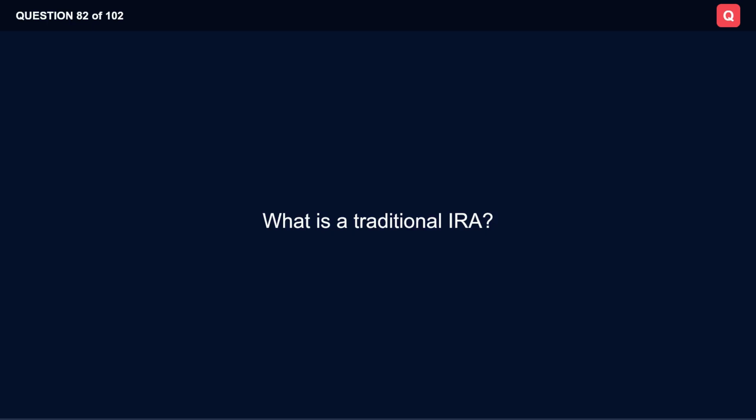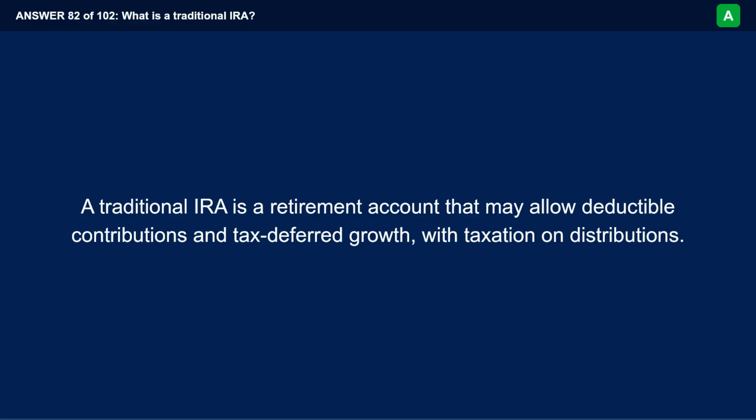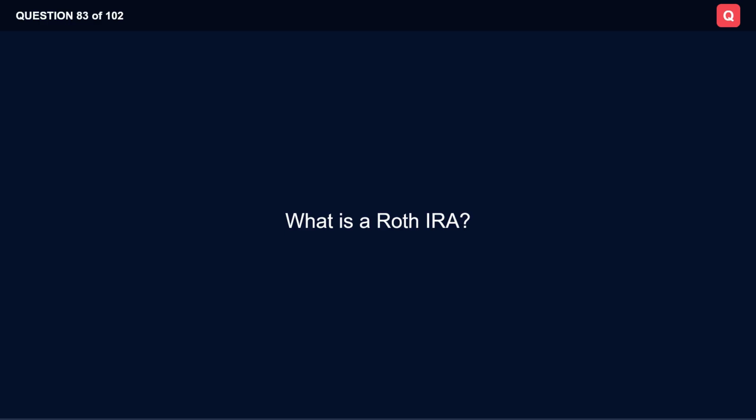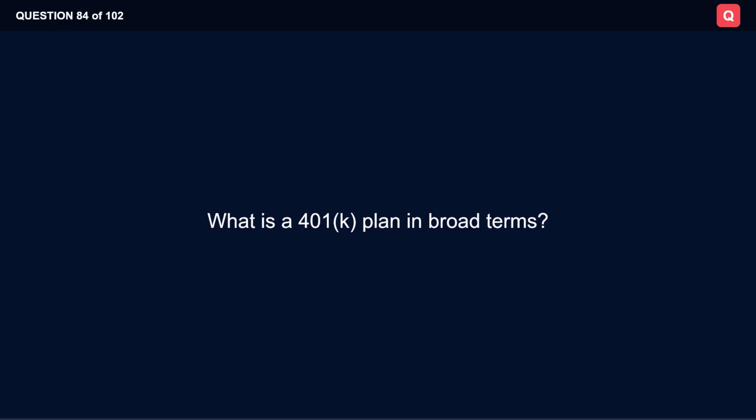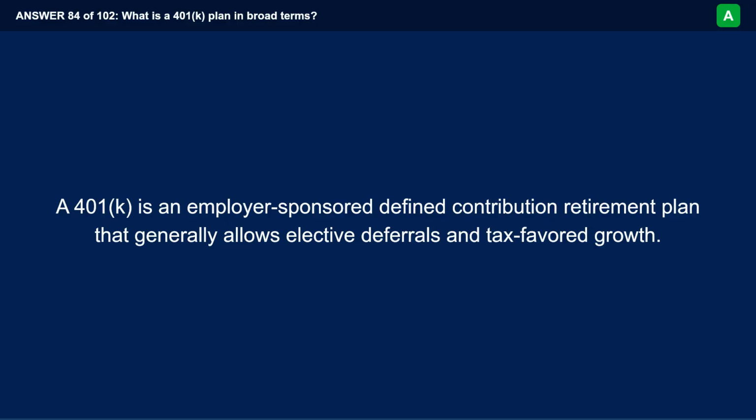What is a traditional IRA? A traditional IRA is a retirement account that may allow deductible contributions and tax-deferred growth, with taxation on distributions. What is a Roth IRA? A Roth IRA generally uses after-tax contributions, but qualified distributions can be tax-free. What is a 401k plan in broad terms? A 401k is an employer-sponsored defined contribution retirement plan that generally allows elective deferrals and tax-favored growth.